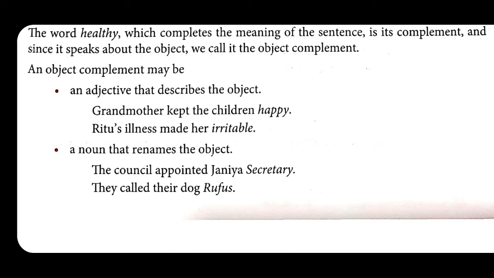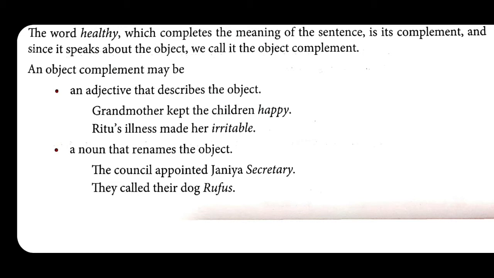Now you know what is an adjective. So if any object complement does the function of an adjective, it is an adjective type of object complement. And you know what is a noun. So any object complement which renames the object is a noun type of object complement. Like the council appointed Jania secretary. So the word secretary here is the noun type of object complement because it renames the object which is Jania.